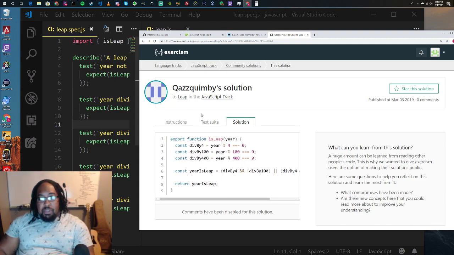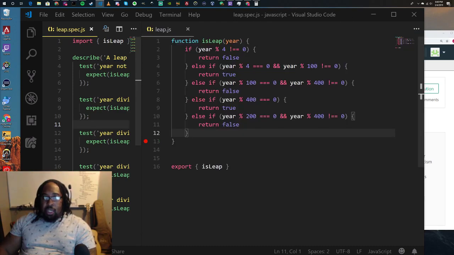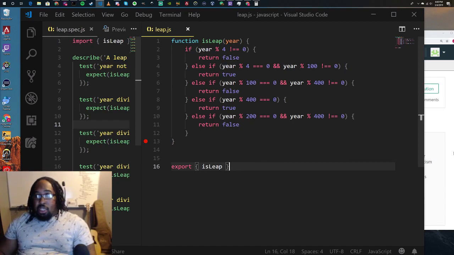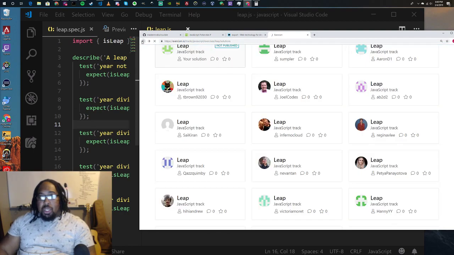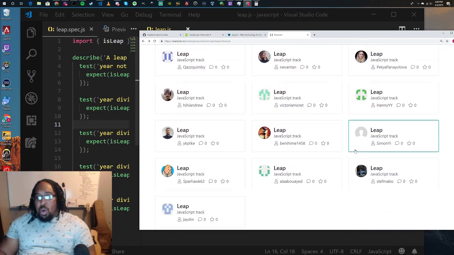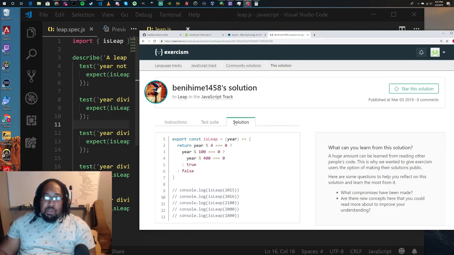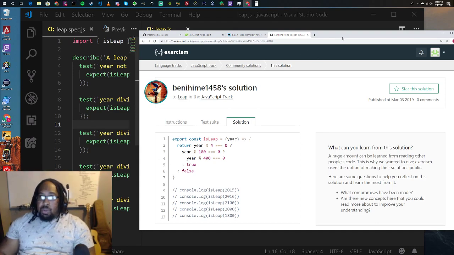So this person did it in a different way. We could always take someone else's stuff. So it looks like you can also just export the function by putting export up here. Again, all different ways to do the same things. And that's why we practice these things. Just like this, I learned 4 or 5 different things just by looking at other people's solutions. You can only look at other people's solutions once you've submitted for that thing. You can submit solutions early, like if you're not done, or if you can't get it to work and you really want to take a look at some people's solutions, you can do that as well.